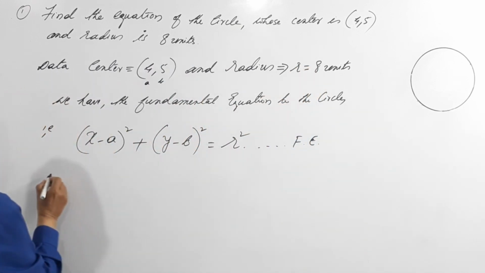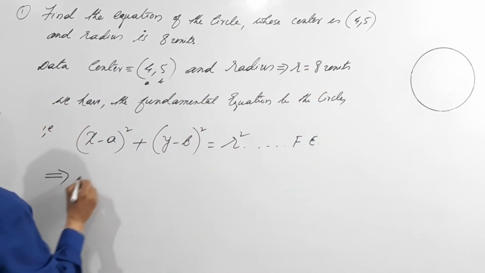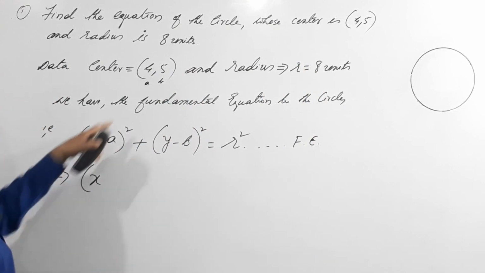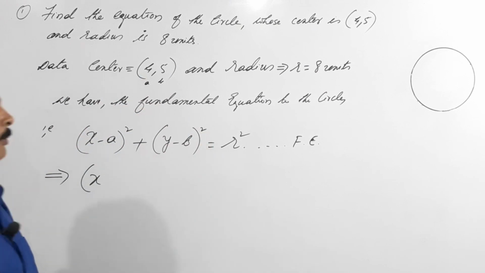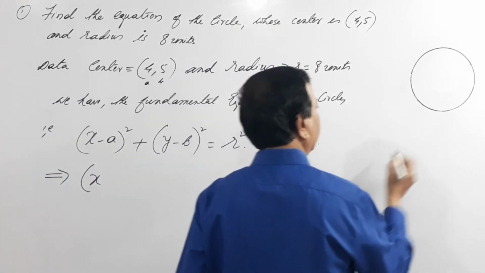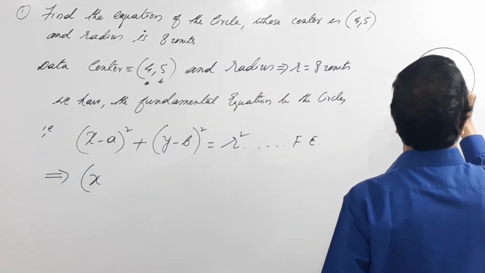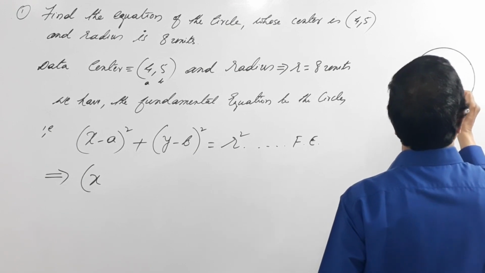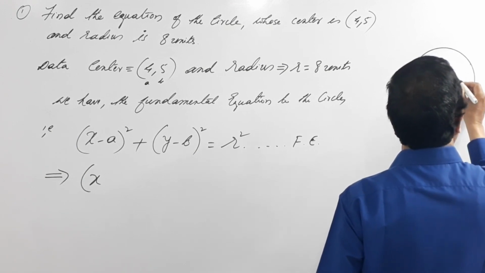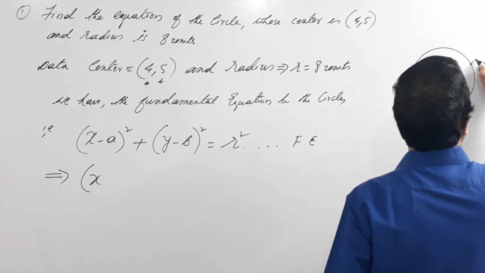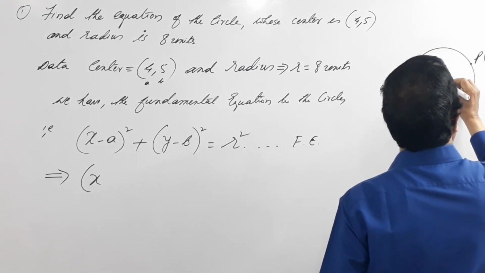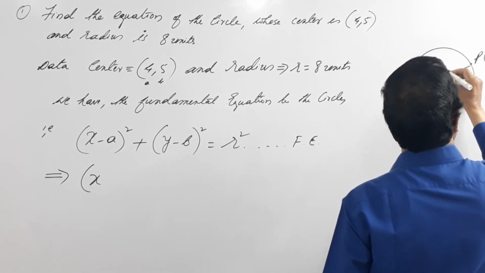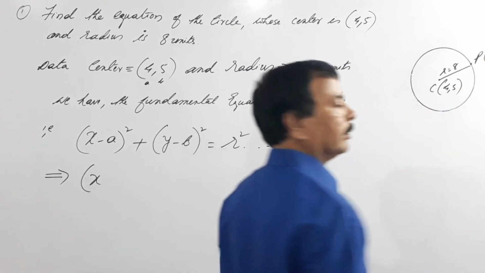So what happens to this? Here I will mark it. I will take this point C, that is (4, 5), and we have a point P whose coordinates are (x, y), and we have a radius r which is equal to 8.